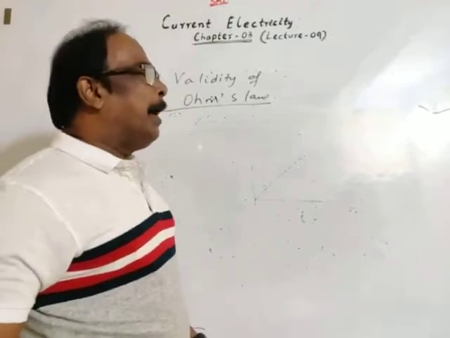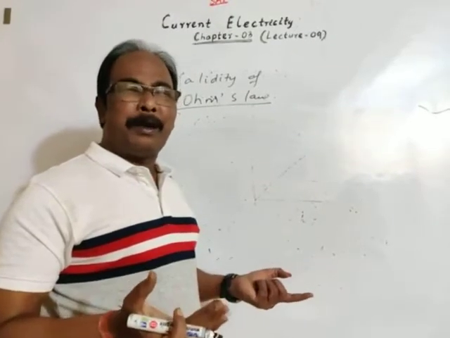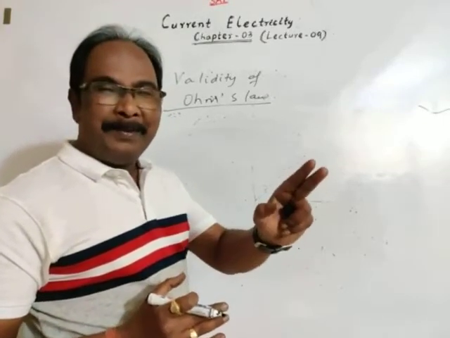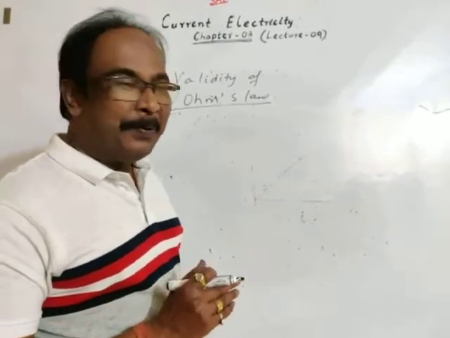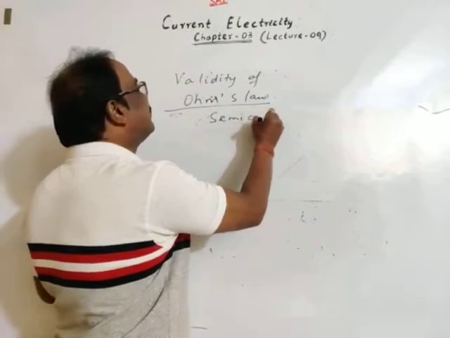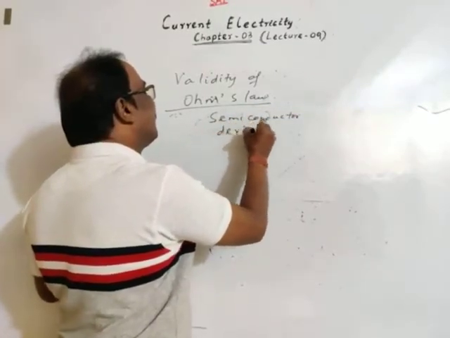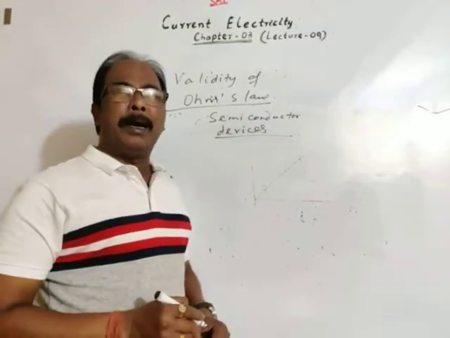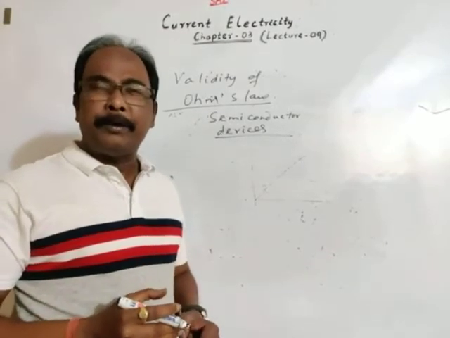We have discussed conductors. Usually the graph is a straight line, but for a very high temperature the graph may be curved beyond a certain value of current. For semiconductor devices, we'll discuss in brief semiconductor devices, p-n junction diode, transistor.